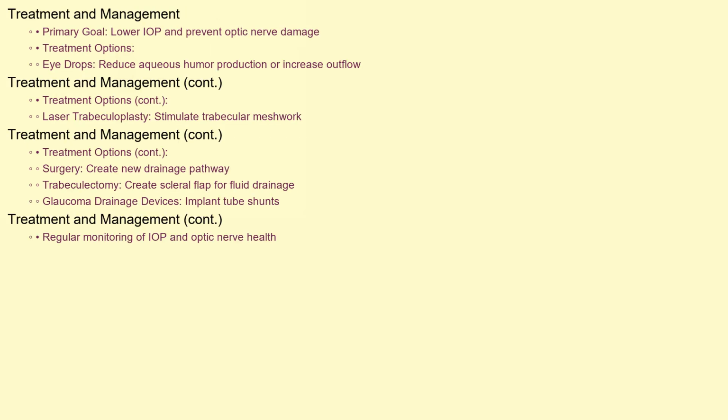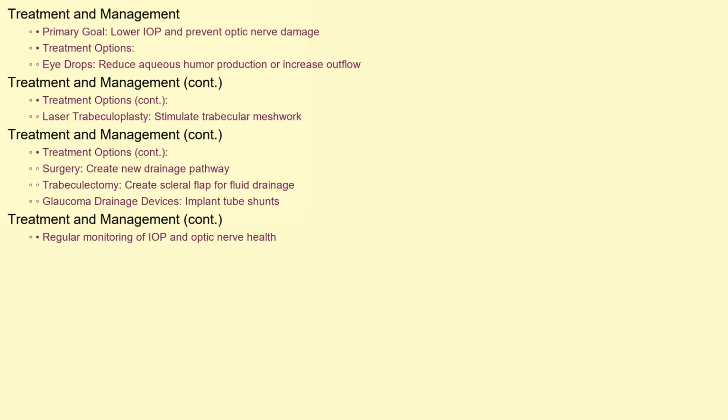Treatment and management. The primary goal of treatment for angle-recession glaucoma is to lower intraocular pressure and prevent further damage to the optic nerve. Treatment options include eye drops, which are often the first line of defense. These medications work to either decrease the production of aqueous humor or increase its outflow. Laser trabeculoplasty can be used to improve the drainage of fluid from the eye. This procedure uses a laser to stimulate the trabecular meshwork and enhance its function.